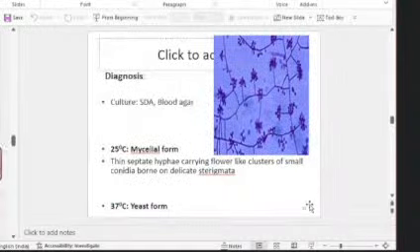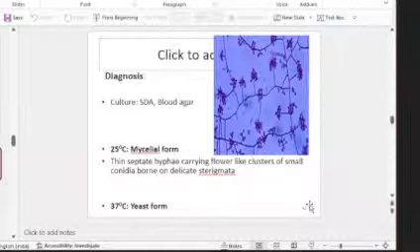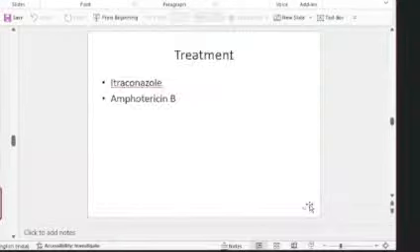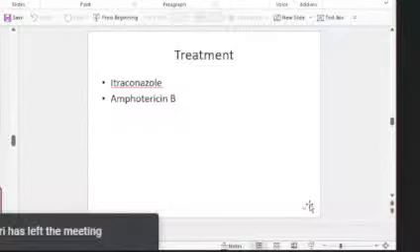So this is a dimorphic fungus. I told you about the systemic mycosis-causing fungi. They are all dimorphic. Likewise, Sporothrix is a dimorphic fungus. So it will have a yeast form and a characteristic mycelial form. As you can see, conidia are arranged in flower-like clusters. So that is characteristic. Treatment: itraconazole, amphotericin B can be given.